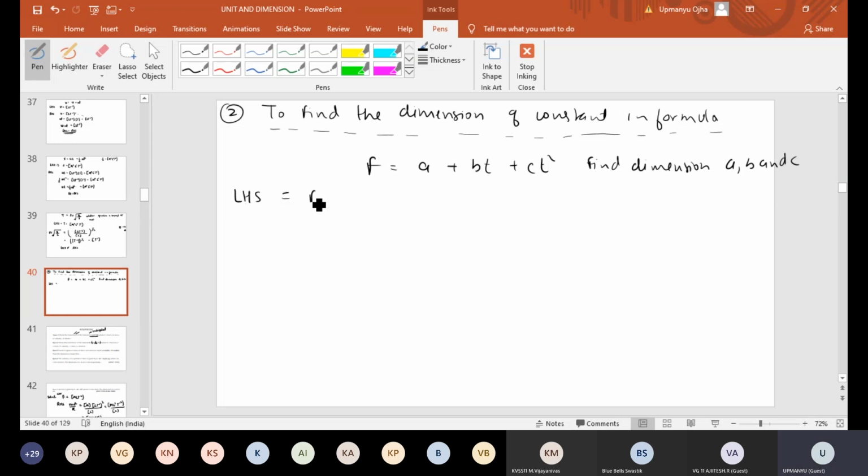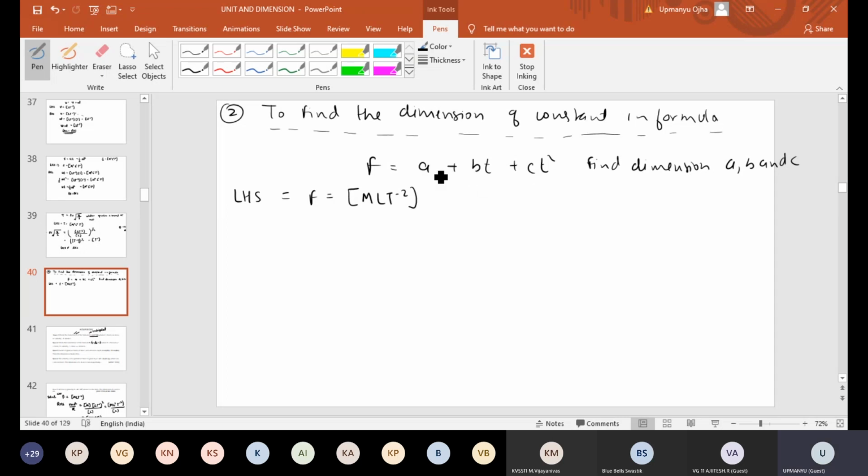Left hand side is force. Dimension of force we know, that is M L T minus 2. Now if this equation is to be correct, the right hand side dimension should also be equal to the left hand side dimension. The right hand side is A plus BT plus CT square.